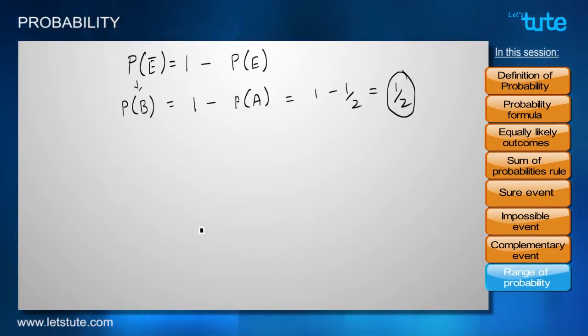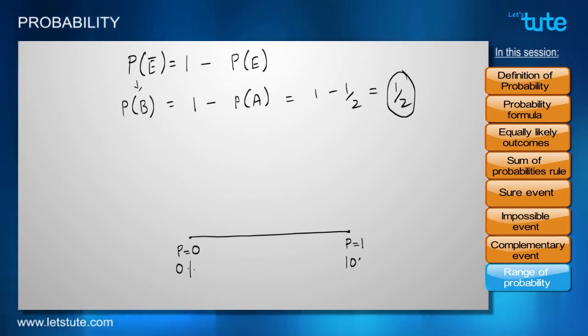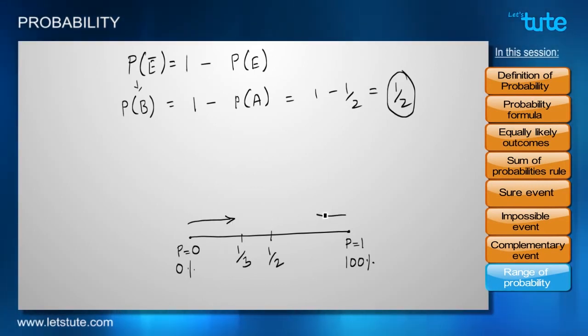So what do we imply from all of this? We imply that there are two extremes of probability. The lower limit is what we say the probability of 0, where there is a 0% chance of anything happening. And the highest limit is the probability of 1, where there is a 100% surety. Also, the probability of an event can lie between 0 and 1. Just like in the previous case, it was 1 by 2 in case of 2 roads. It was 1 by 3 in case of 3 roads. Which means it will be more than 0 and less than 1.